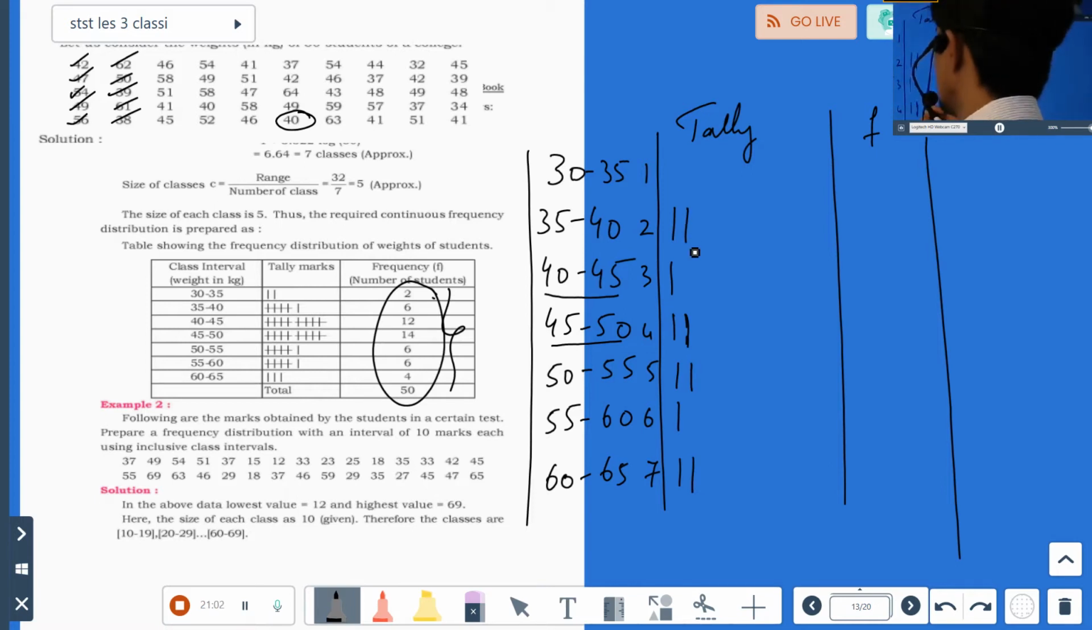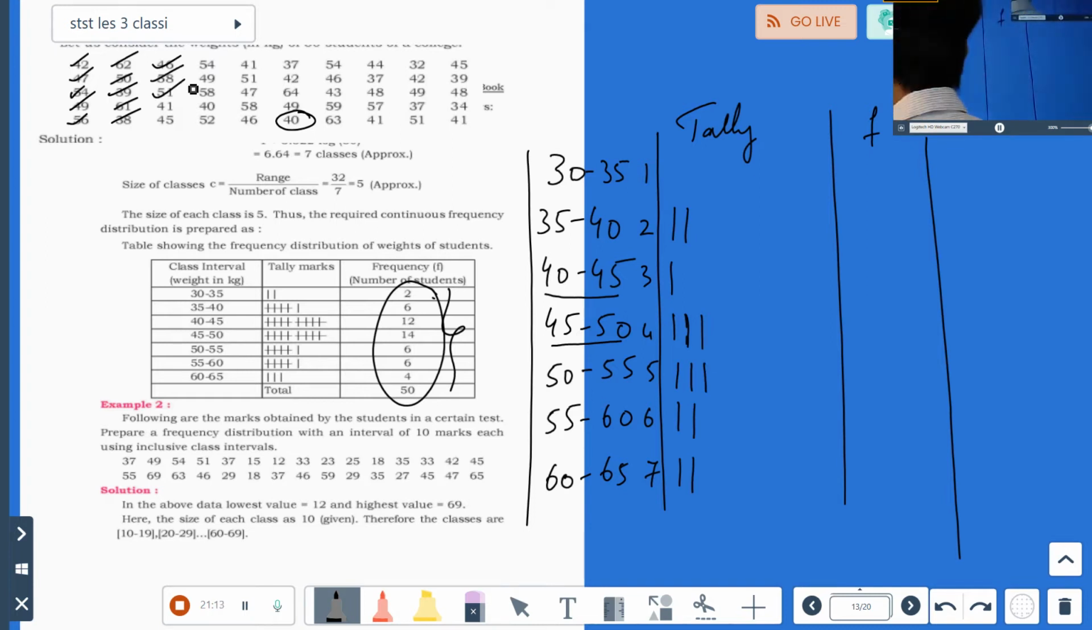Next 46. 46 is here. Done. Next 58, here. Done. Next 51, here. Done. Next 41. Where is 41? Here. Done. Next 45, here. Done. How many values are over now?